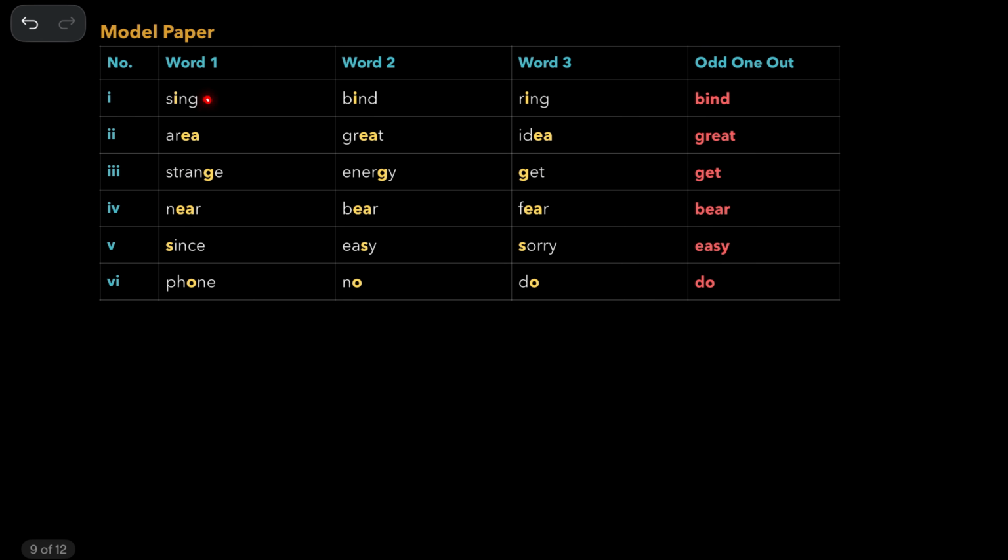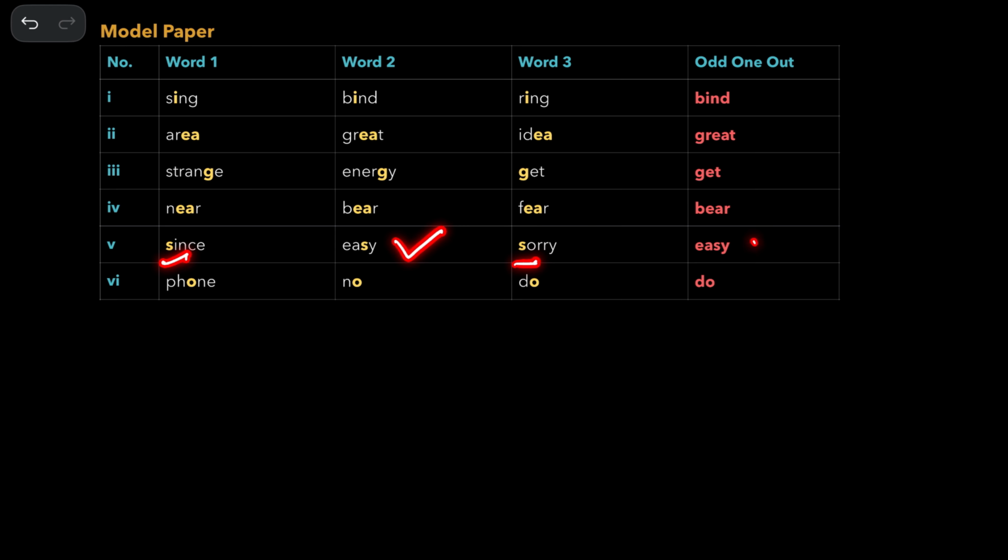Now, sing and ring are alike. Bind is the answer. And area and idea, both are similar. So the answer is great. And strange, energy, similar. Get is the right answer. And near, fear are similar. So bear is the answer. And since and sorry are similar. Easy, za sound, it is the right answer. And phone and no are similar. Do is the right answer.